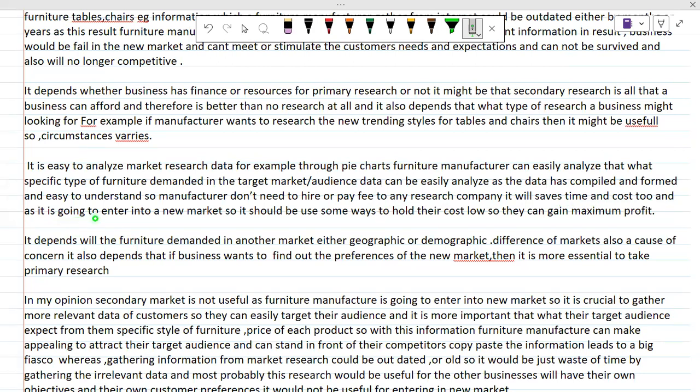And as it is going to enter into a new market, it should use some ways to hold their cost low so they can gain maximum profit. So these are my consequences, or you can say the impact on the business objectives. In this particular question, we don't have any case study, so that is why we will assume the objectives of the business.